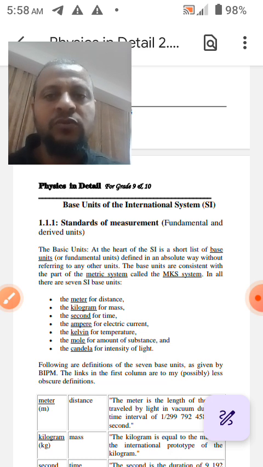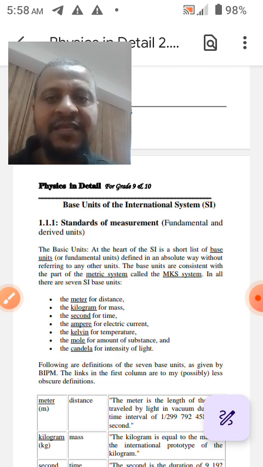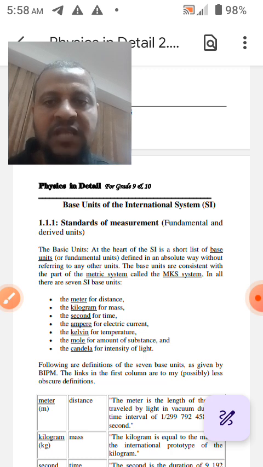The basic or fundamental units, as the head of the SI, are a short list of base units or fundamental units defined in an absolute way without referring to any other units. The base units are consistent with the part of the metric system called the MKS system. In all, there are 7 SI base units.